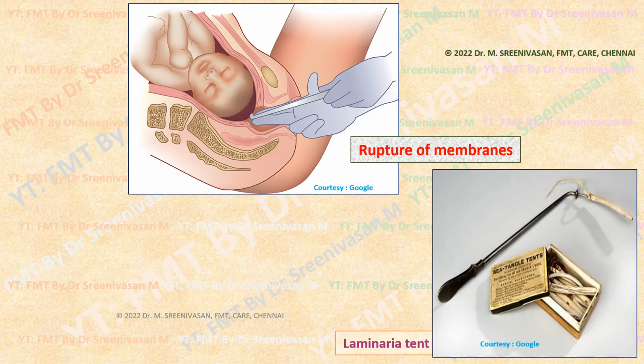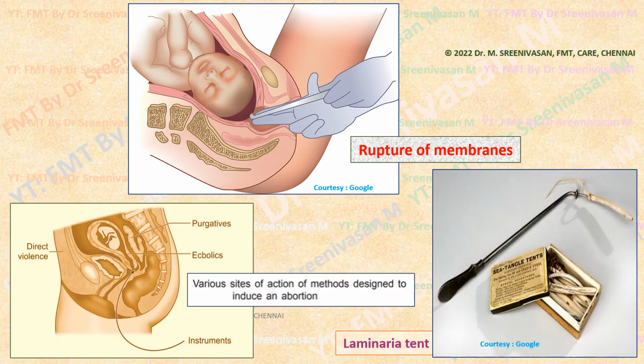When it swells up and increases in diameter, that in turn causes a corresponding increase in the cervix also. So it opens up, it dilates the cervix, facilitating the abortion. Spontaneous expulsion occurs through the dilated cervix. That is how the laminaria tent is placed in the cervix. The mechanism of action is the same for slippery elm bark also, which you have seen from that American tree. The action is the same.